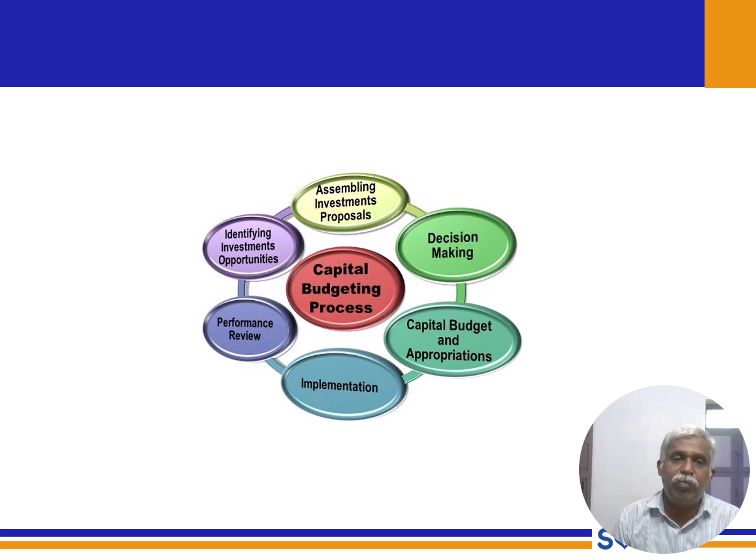This slide explains six different steps of the capital budgeting process. Number one, identifying investment opportunity. Where can we invest our capital? Maybe we have land or movable assets. Even manpower management is considered here an important asset. Identifying investment opportunity.